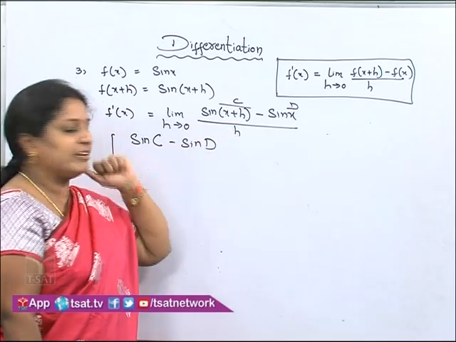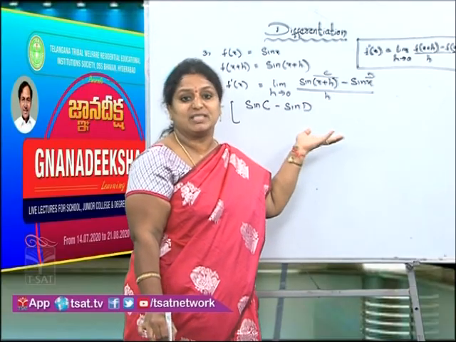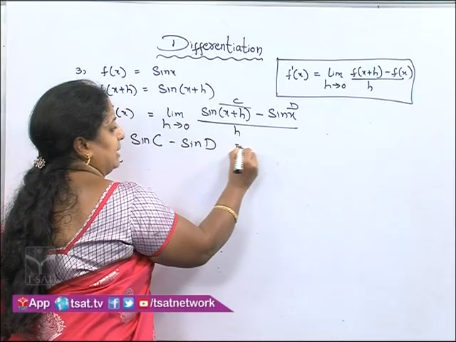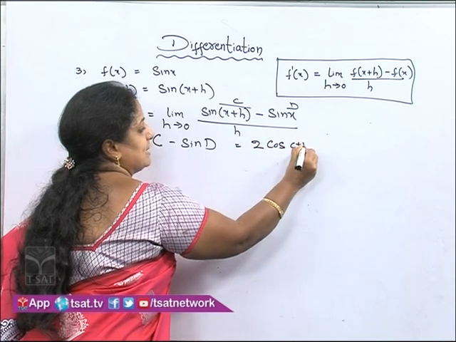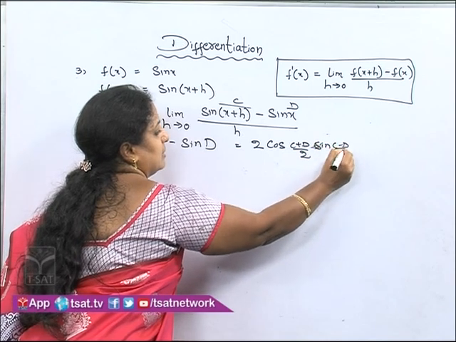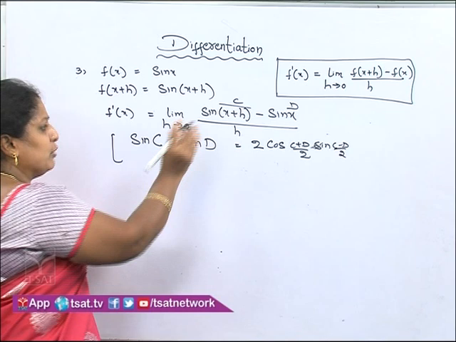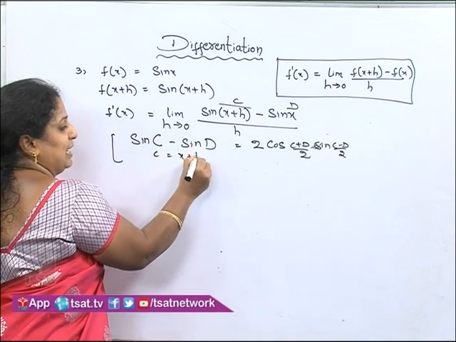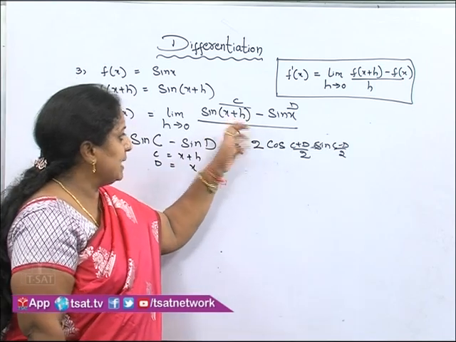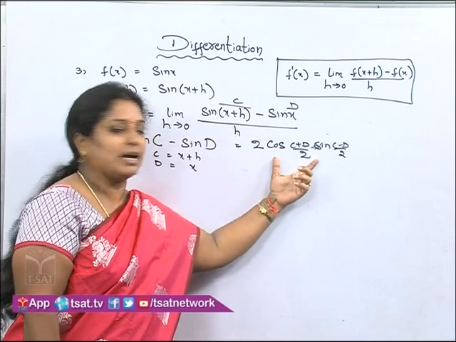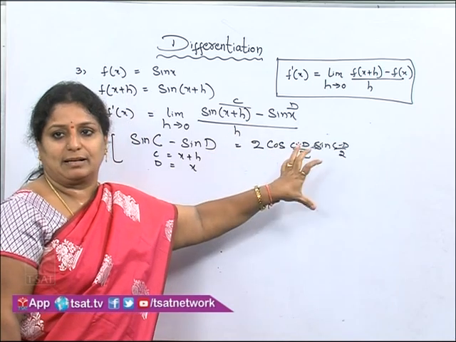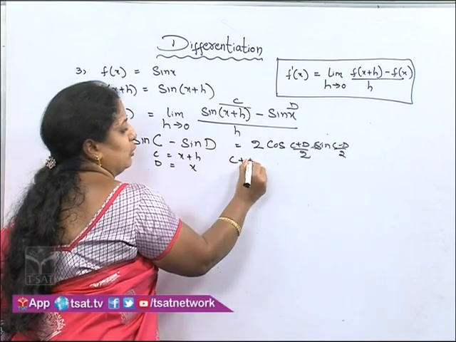So, what is the formula for sin c minus sin d? In which concept will we get this formula? We will get these type of formulas in our trigonometry. So, the sin c minus sin d formula is 2 cos of (c plus d) by 2, sin of (c minus d) by 2. Now, if you want, you can write it again separately. C value is x plus h, d value is x. Now, in the first principle, instead of writing the numerator, I am going to convert according to the formula. So, here children, if you don't want to do it directly, before that you solve what is the value of c plus d here.